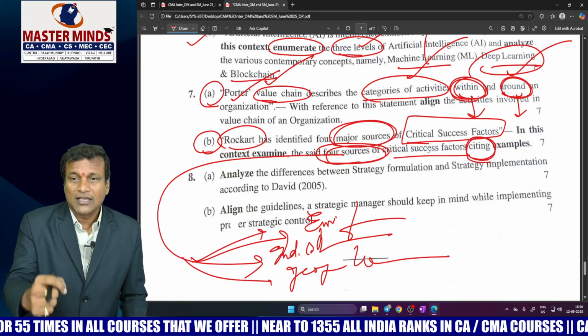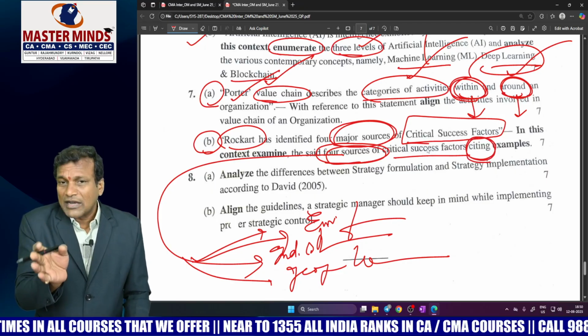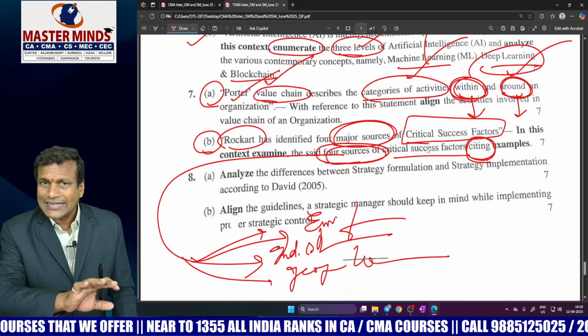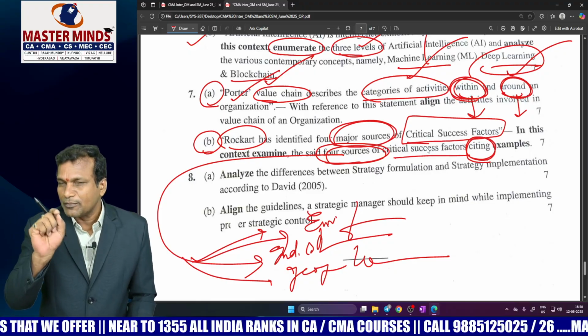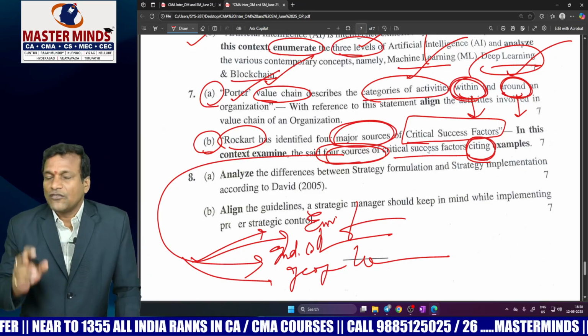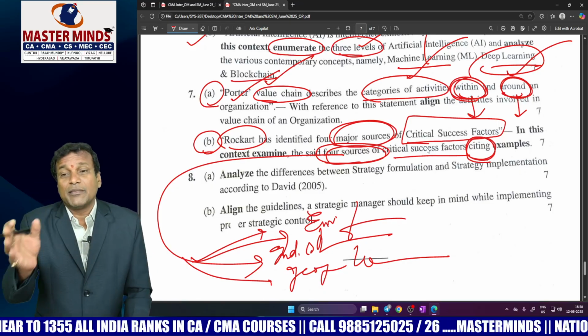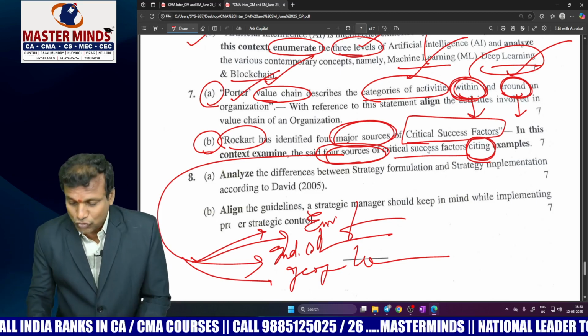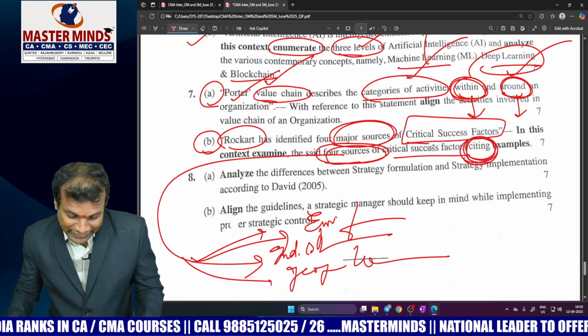For 7 out of 7 marks, approximately 4 to 5 marks will be devoted to the content, and 2 marks will be awarded or allotted to the examples. So if any student writes with examples, they might get more marks. Without examples, you may not get more than 5 marks also. So you should be cautious about this word, citing examples.